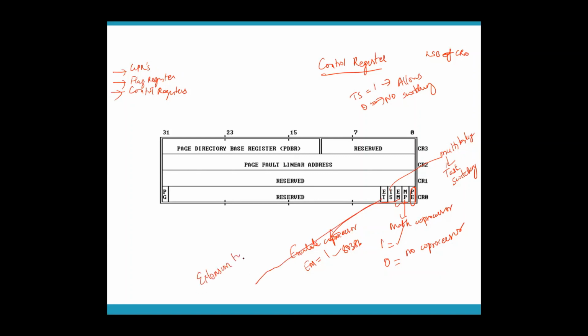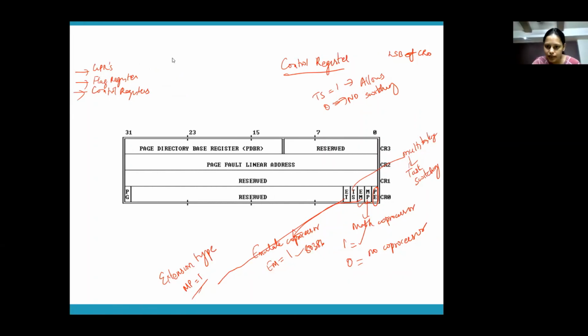Extension type. This is also related to math coprocessor. And this will be checked only if MP equal to 1. Remember, ET will be checked only if MP equal to 1. That means it is telling some extra details about the math coprocessor. If you are checking ET only when MP equal to 1, it means there is a math coprocessor and this bit is going to give me some extra information about who the math coprocessor is.